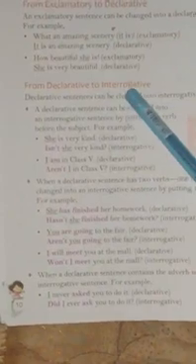For example, declarative to interrogative. You know what is declarative? Declarative sentences are simple sentences and interrogative sentences are asking questions. Now you have to change the declarative sentence into questions. A declarative sentence can be changed into interrogative sentences and vice versa. For example, a declarative sentence can be changed into an interrogative sentence by putting a verb before the subject.